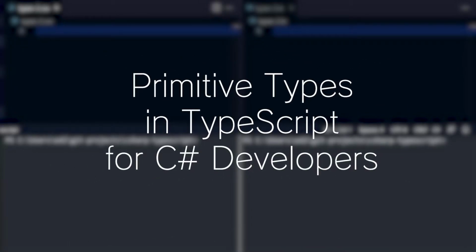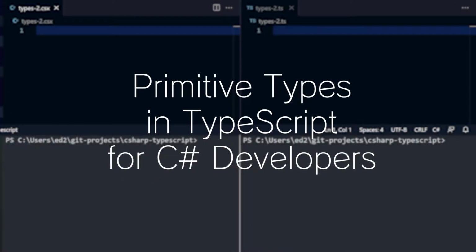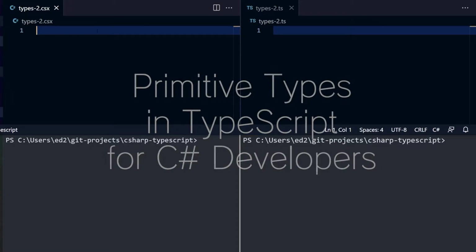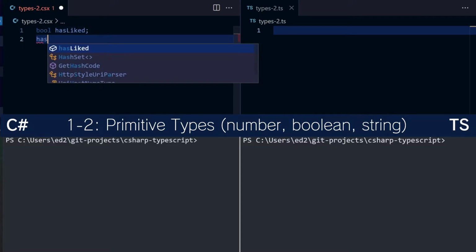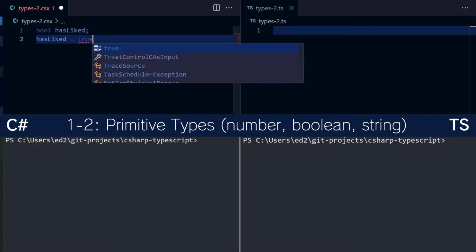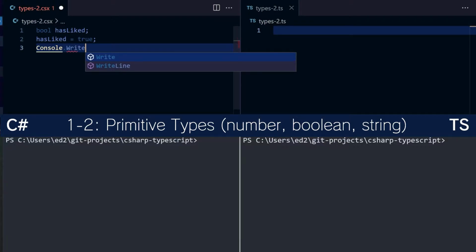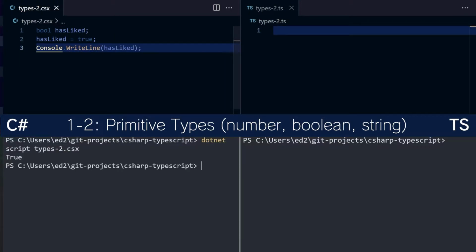Let's talk about the primitive types in TypeScript from the perspective of a C# developer. Let's start with the most simple, the Boolean type. In C#, this is obviously something like hasLiked, and then you can set hasLiked to true, and then do Console.WriteLine(hasLiked). It says true. So far so good.